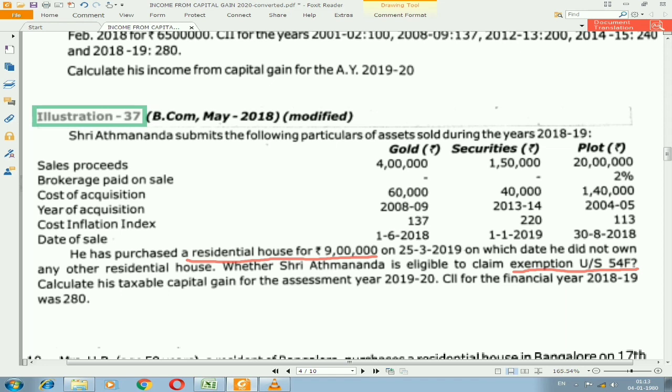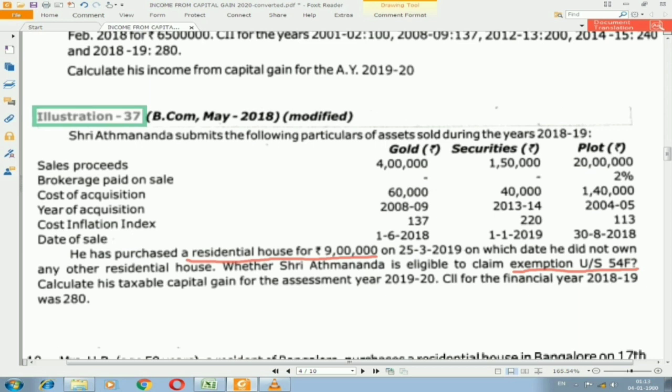And you can see in this illustration they have given one sentence regarding the new investment. The assessee has made a new investment in a residential house, and they have also asked whether the assessee is eligible to claim exemption under section 54F. That is the question they have given. I have not said that the investment is related to one asset, so we need to apply and check the conditions for all the assets. If it is applicable to all the assets, then we need to go with the preference of for which asset we need to give the exemption first. That we are supposed to see.